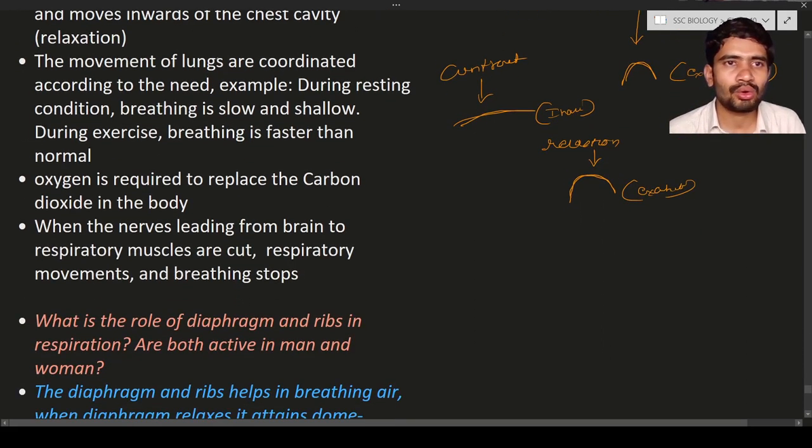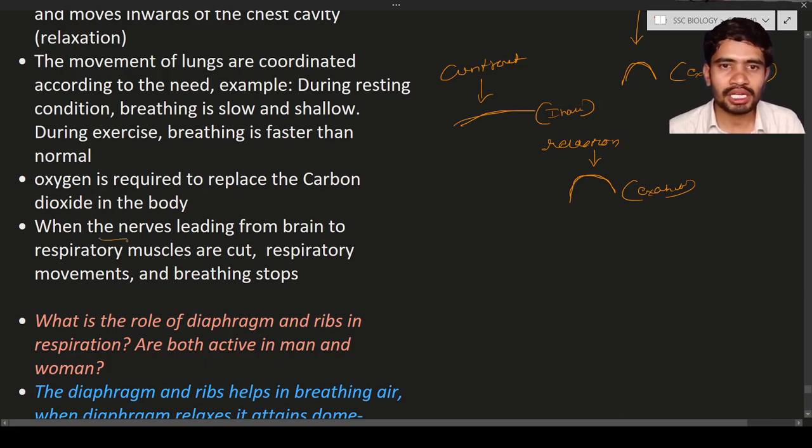The movement of the lungs is coordinated according to need. When you are running or jogging, in these strenuous exercises, the rate of breathing increases. Why does the rate of inhalation and exhalation increase? Because more oxygen is required, so the diaphragm will move up and down faster. As a result, the rate of breathing increases, and it becomes normal again when you are resting. Oxygen is required to replace the carbon dioxide in the body. The lungs are the main sites for exchanging gases like carbon dioxide and oxygen.